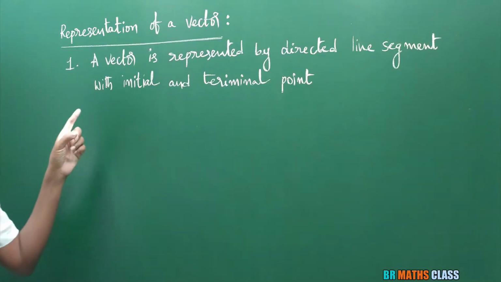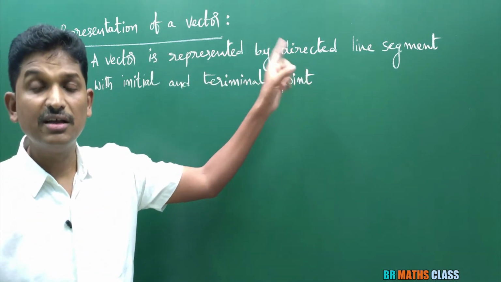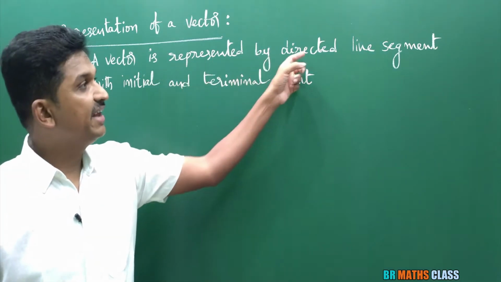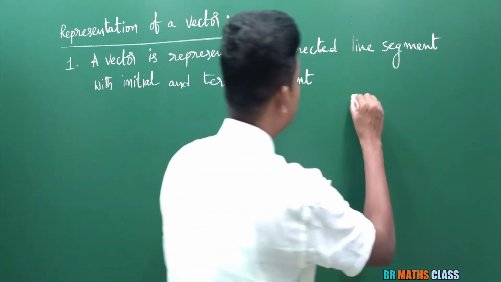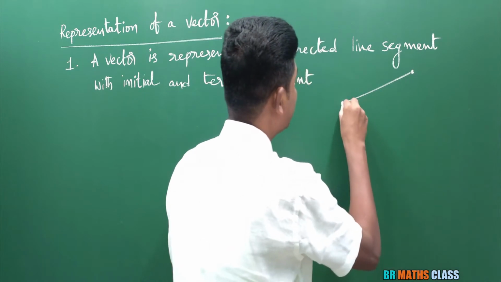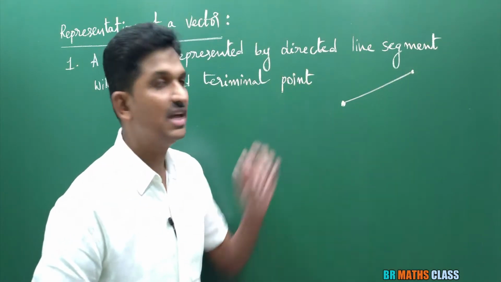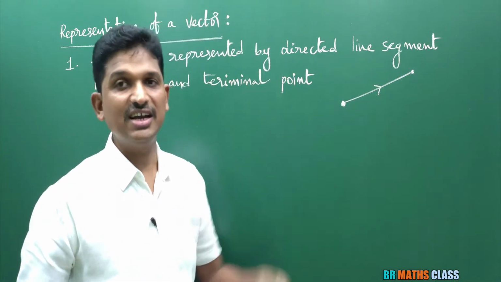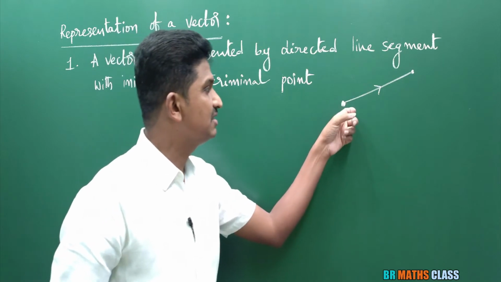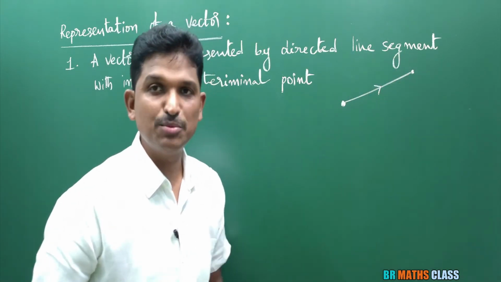Observe this first point. A vector is represented by a directed line segment with initial and terminal points. Directed means direction. You see here, this is the line segment, and for a line segment two endpoints will be there. If I give direction to this, it is a directed line segment, going in this direction. So this is the initial point and this is the terminal point.